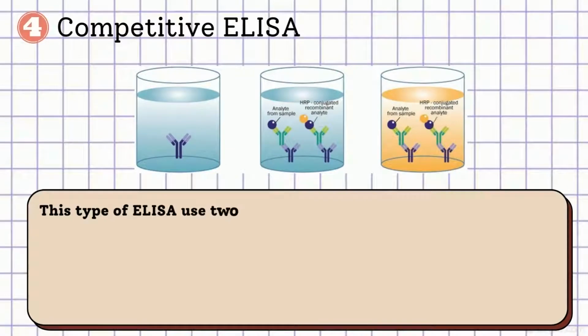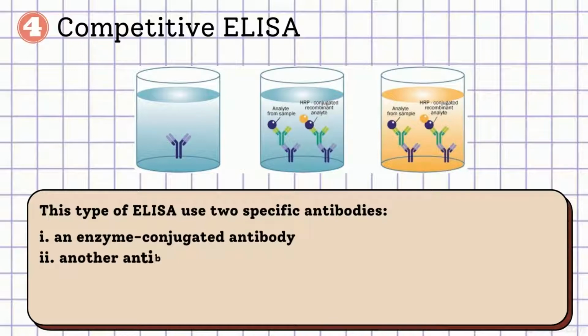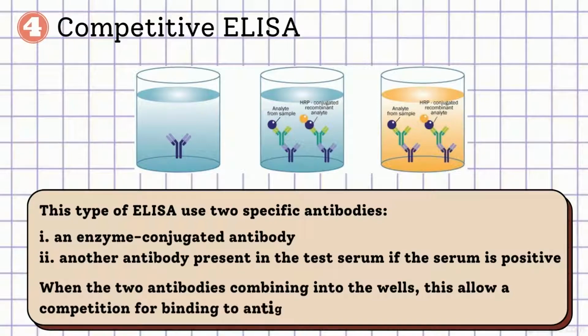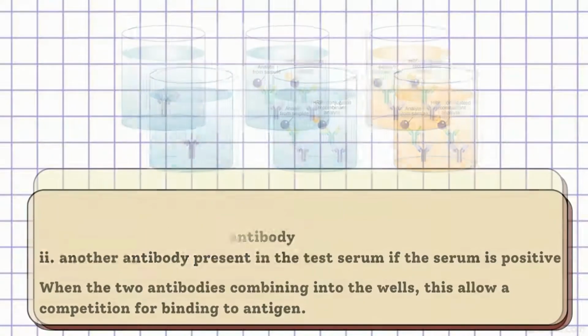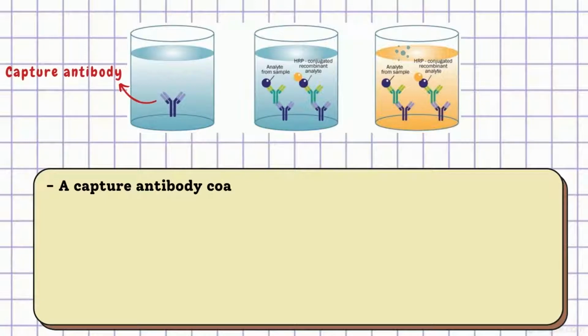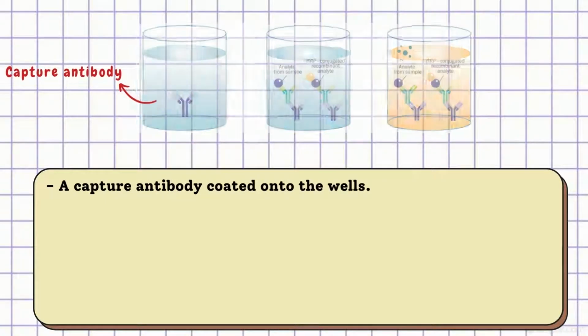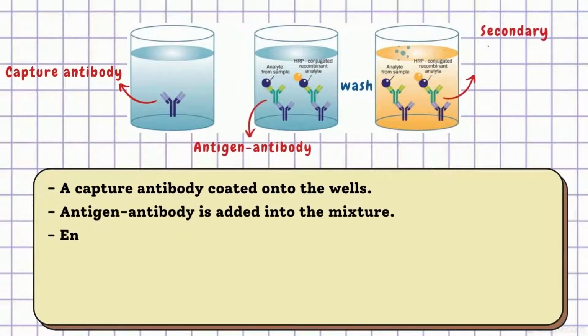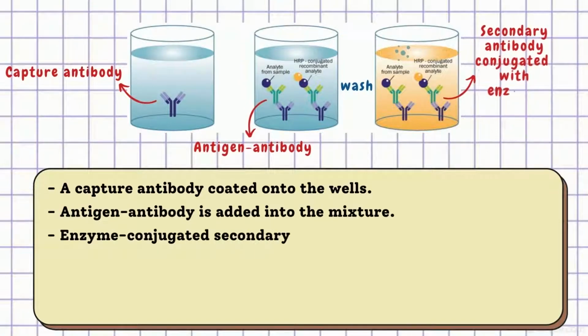The last procedure is competitive ELISA. This type of ELISA uses two specific antibodies, which are an enzyme-conjugated antibody and another antibody present in the test serum if the serum is positive. When the two antibodies are combined in the wells, this allows a competition for binding to the antigen. Competitive ELISA starts with the capture antibody coated onto the plate's well. Antigen antibody is added subsequently, followed by a washing step to remove any unbound antibody. Then, the secondary antibody conjugated with enzyme is added and the ELISA plate is rewashed.